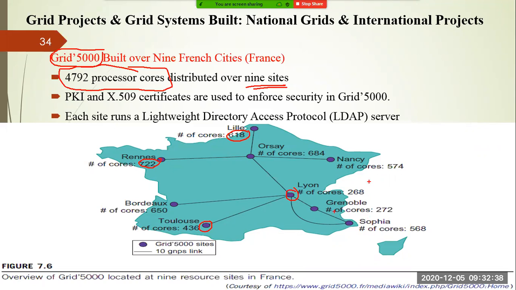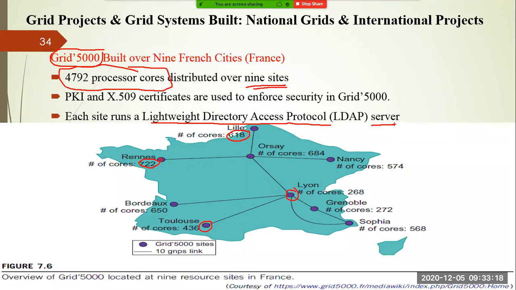Similarly, in Grid 5000, these sites are connected via a high bandwidth link, right? This is old data that shows they are using 10 Gbps. Maybe today they are using more Gbps links. Here you can see each user has a universal account, right? If you want to participate, then you have a unique account. Today also for BOINC you have to create a unique account. Each site manages its local user accounts, and each individual site runs under an LDAP server, that is the Lightweight Directory Access Protocol.